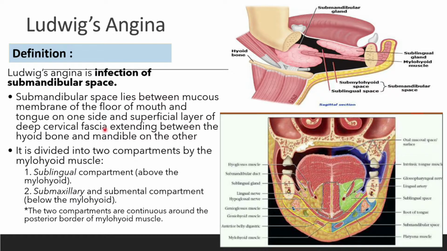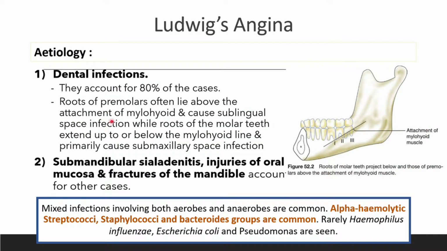Okay. So this one usually dia caused by dental infection, which is kita punya molar dengan premolar tooth. So dental infection account for 80% of the cases. Root of premolar, dia usually dia duduk dekat atas attachment of mylohyoid dan dia akan cause sublingual space infection.